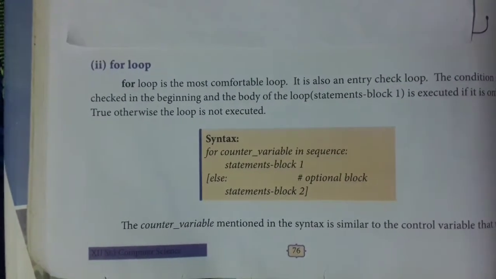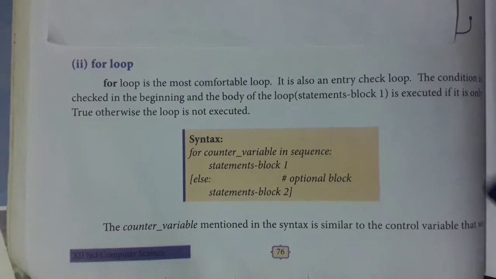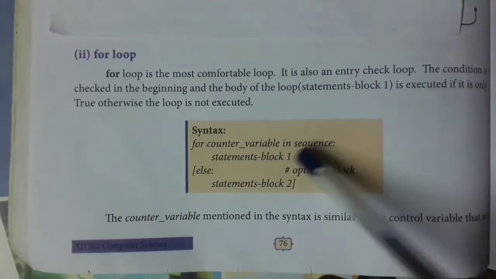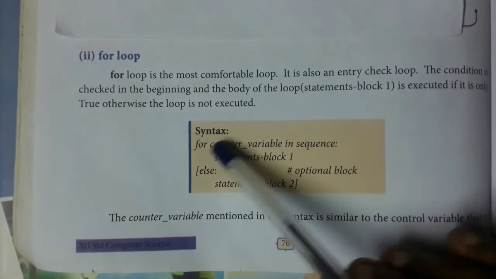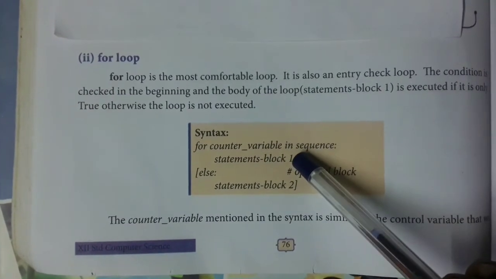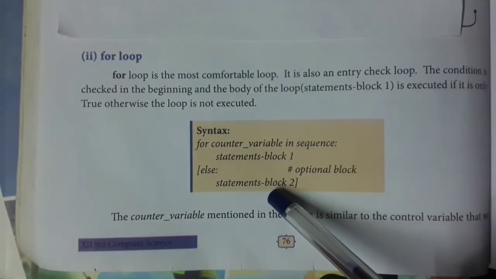Second one we have is the for loop. Syntax of for loop is for counter variable in sequence. If this statement becomes true, block 1 will be executed, else it will go to block 2.